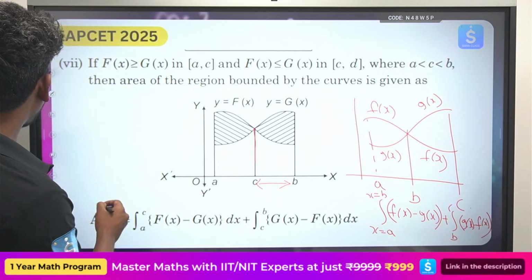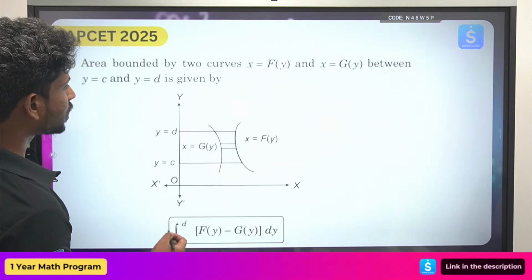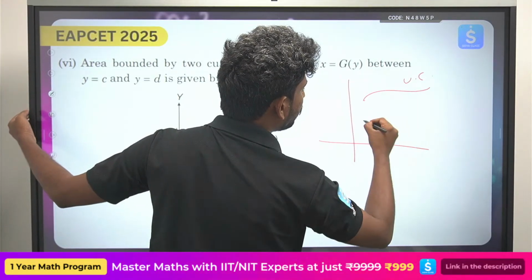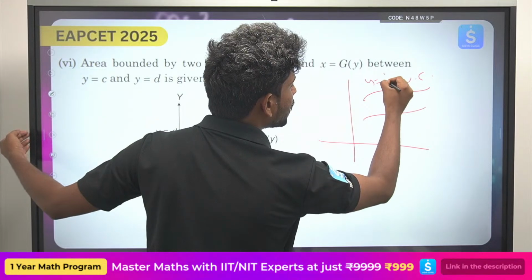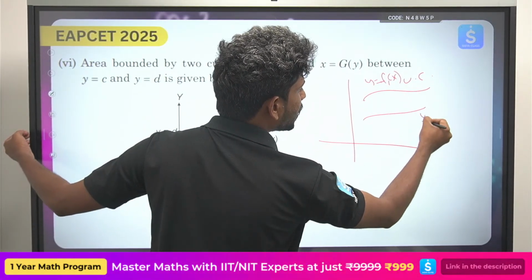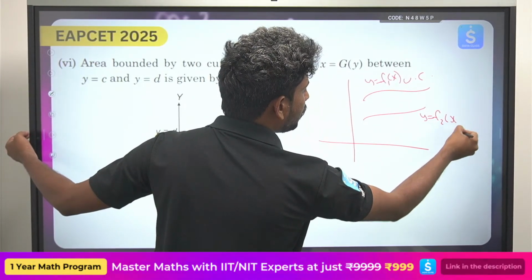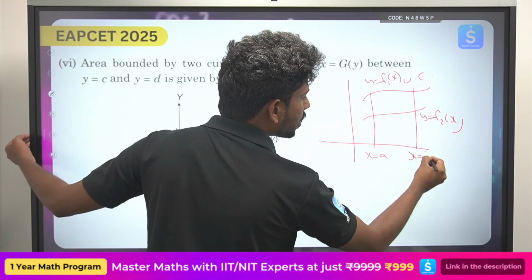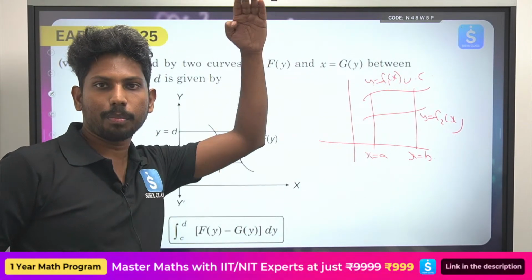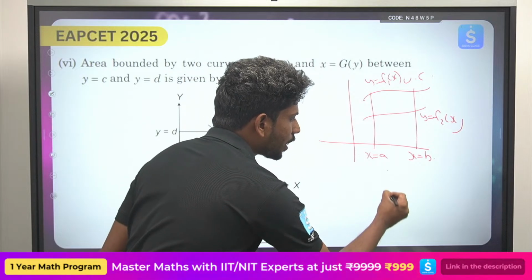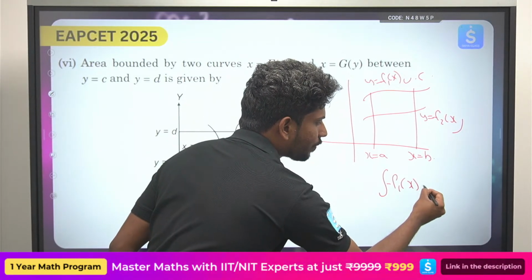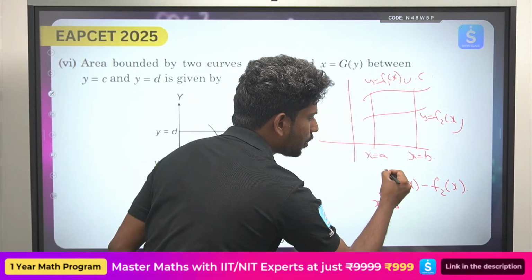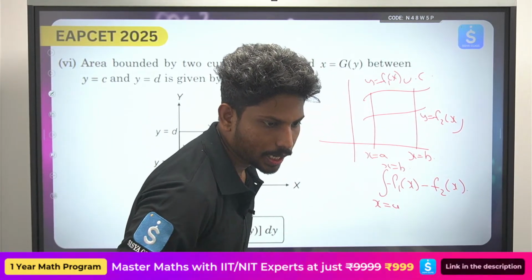If you have any curve, so here this is the upper curve and this is the lower curve, y equals f1 of x and y equals f2 of x. If you have the interval x equals a to x equals b, you need to follow only one philosophy: upper curve minus lower curve. So that will be the integral of f1(x) minus f2(x) from x equals a to x equals b. I hope you are clear.